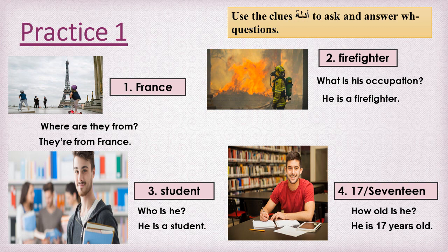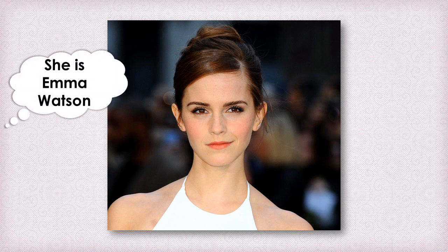So you can now see the difference between the WH questions: where, what, who, and how old, or how. Now guys, we are going to move to another practice so you can do some exercises at the end of the video to ask questions yourself about personal information.